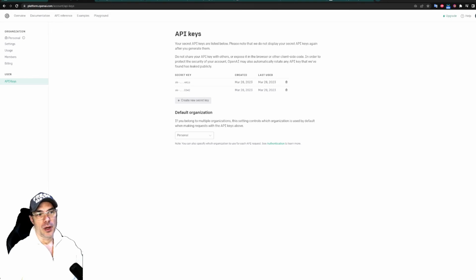Keep in mind though, you have to be a paid member of ChatGPT to be able to use this. When I say paid, I mean when you use your API key, because you're obviously going to need an API key. When you use your API key, it's going to charge you basically for any software, not just this one, but anytime you use ChatGPT outside of ChatGPT itself, it's going to call for your API, and every call is basically 3 cents. It's not really expensive at all, but they do require you to put your credit card there, and when you ask a question, basically it's 3 cents per question.